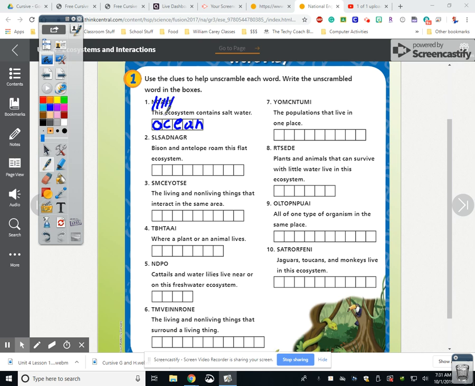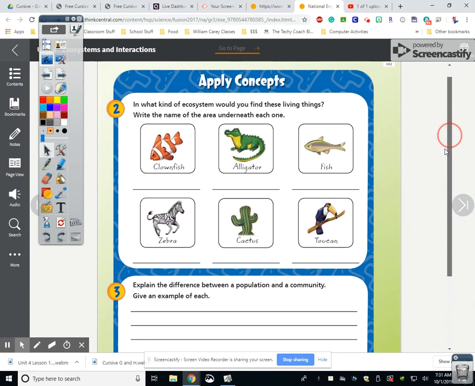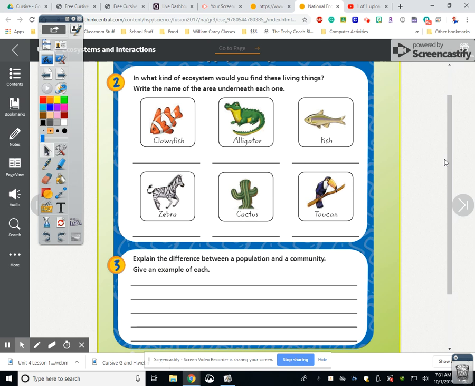Like this next one, bison, antelope, roam this flat. So where was this at? Okay. Living, this is basically your vocabulary words. I'm going to give you a sheet of paper that can help you, but I want this side and the next page done and turned in hopefully today, if not tomorrow. It is going to be due tomorrow because I'm going to start the next lesson tomorrow. Then this one says, what kind of ecosystem would you find these living things? Write the name underneath each one. Go back and look through the book.